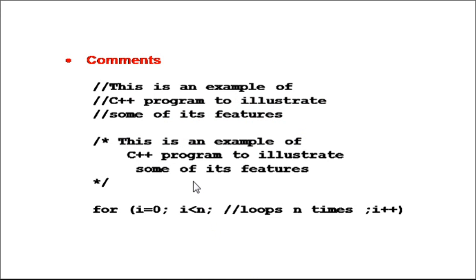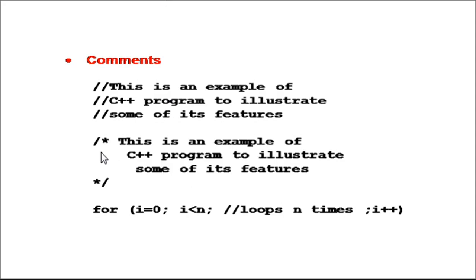Each and every C++ program must have comments. If you look at this slide, we want to write a sentence: this is an example of a C++ program to illustrate some of its features. We have written this in 3 lines. So either we can use a single line comment on a separate line, or we need to use a multi-line comment.